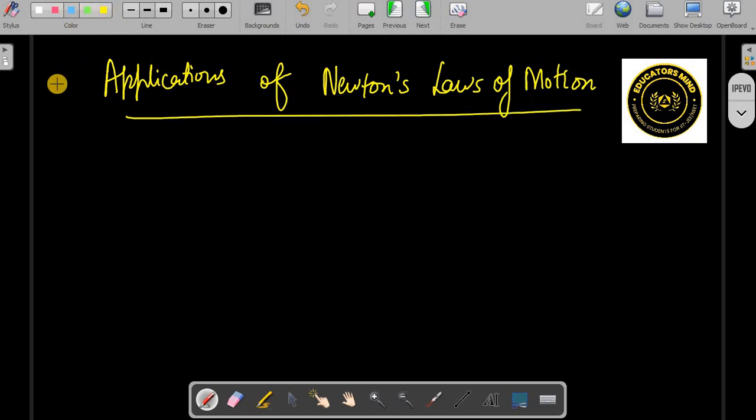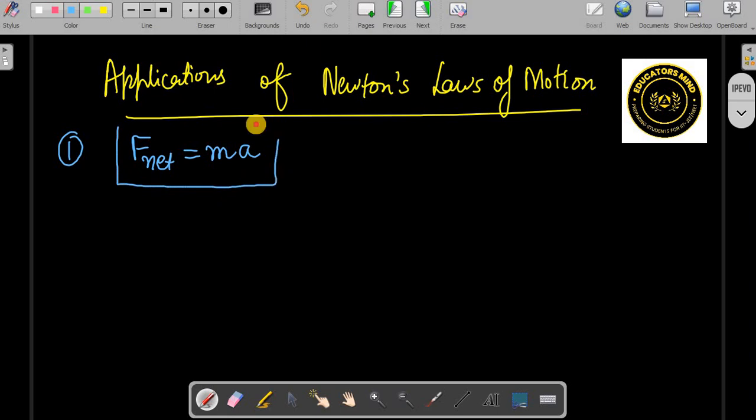In most of the cases we are going to see the application of net force is equal to mass into acceleration. This is the major application that we are going to see. So how do we apply it?